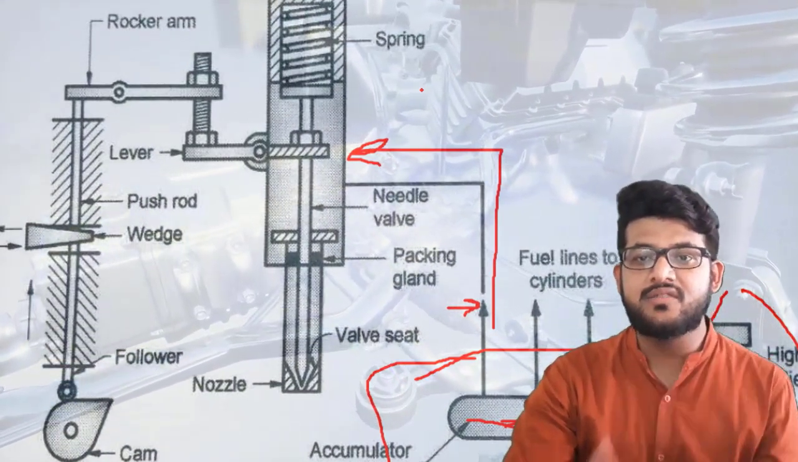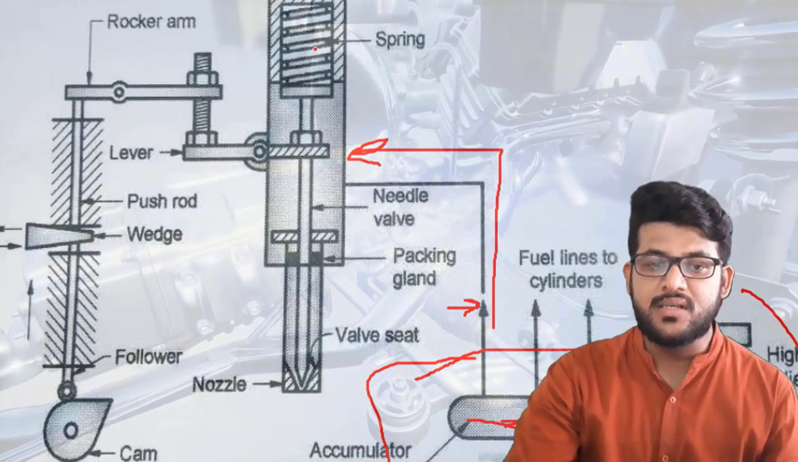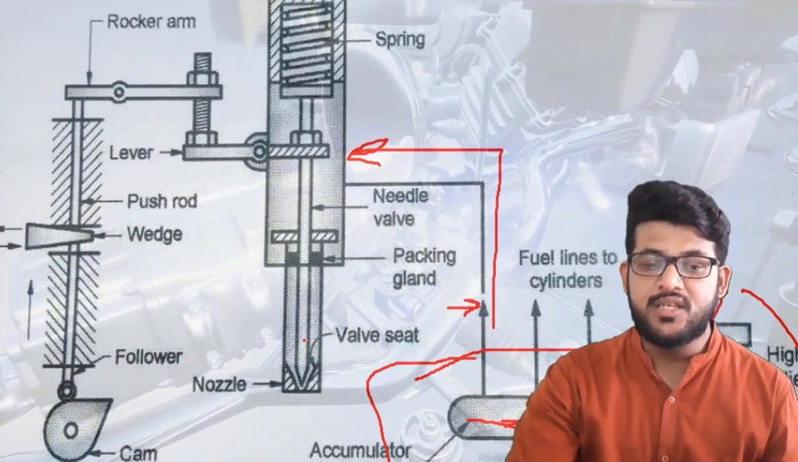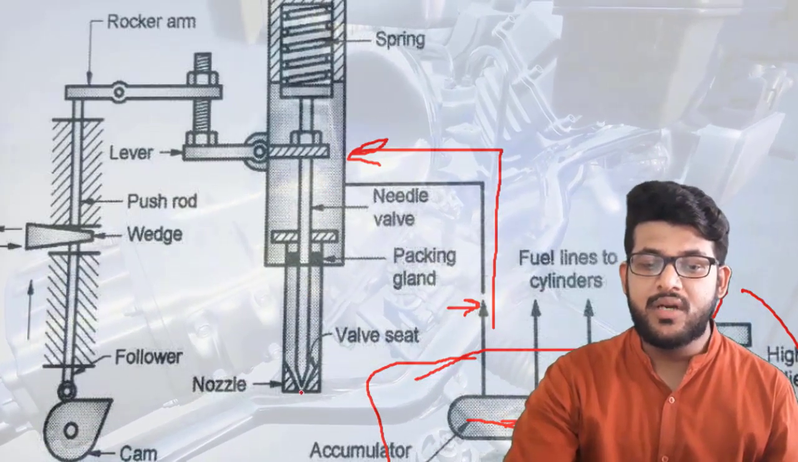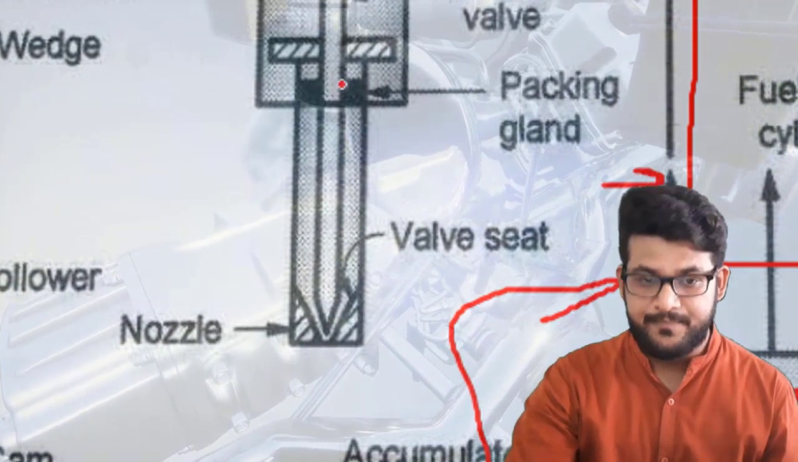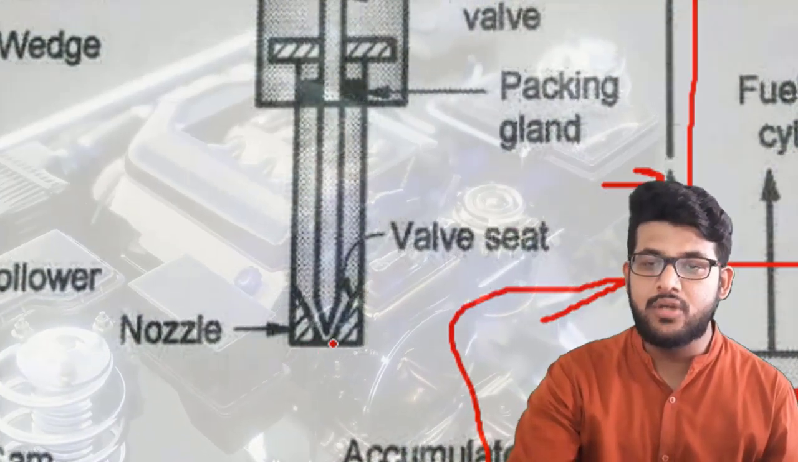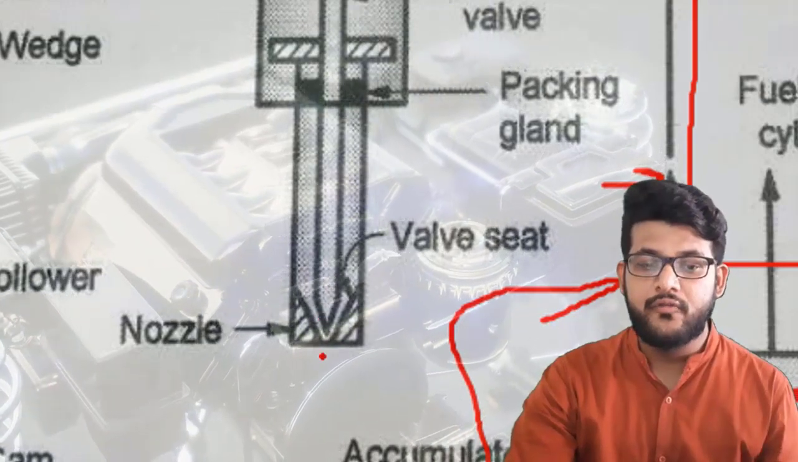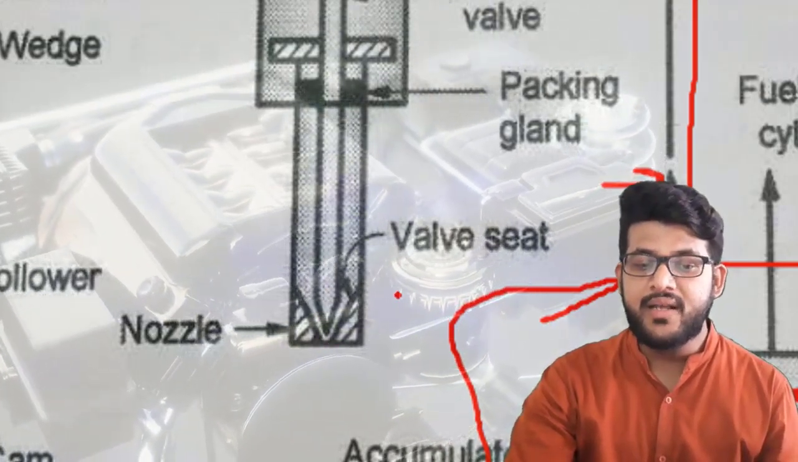In the injector there is one spring also. This spring creates pressure on the plunger, and this plunger is situated in the mouth of the nozzle. So what is happening right now? This plunger is inside the mouth of the nozzle, so it will not let the fuel go outside from the nozzle part.